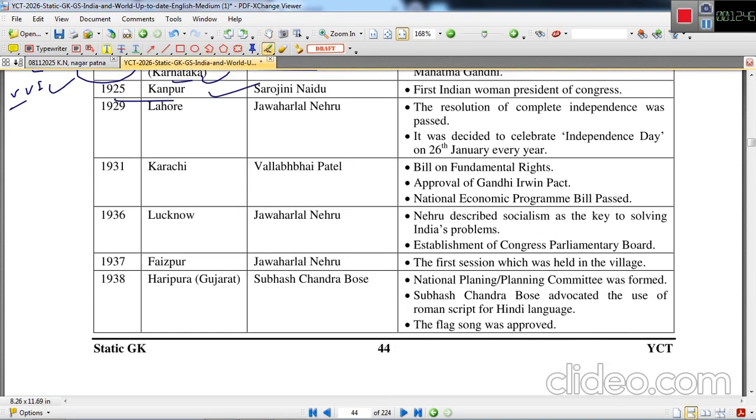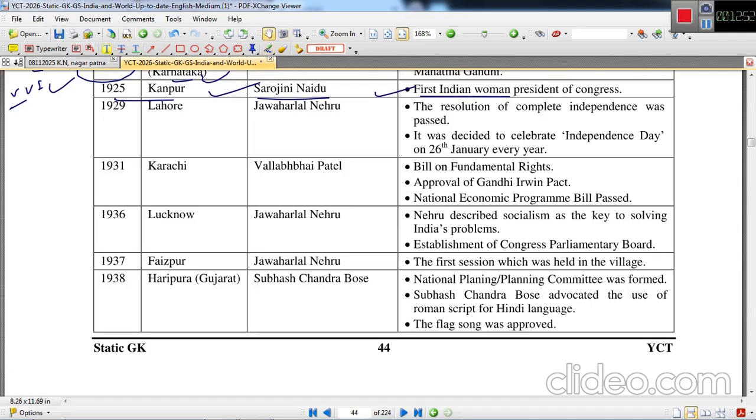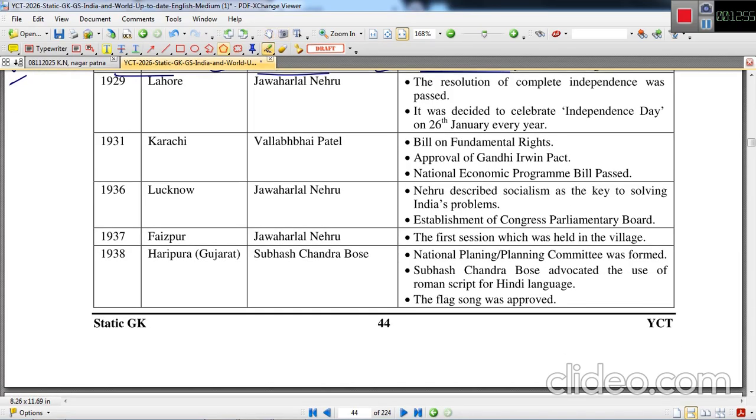1925 Kanpur session was presided by Sarojini Naidu, the first Indian woman president of Congress. This is a fact you have to remember. Then in 1929, this is again a star mark,